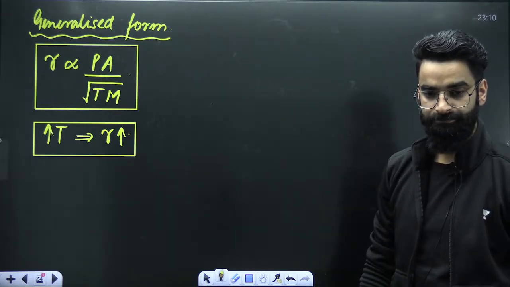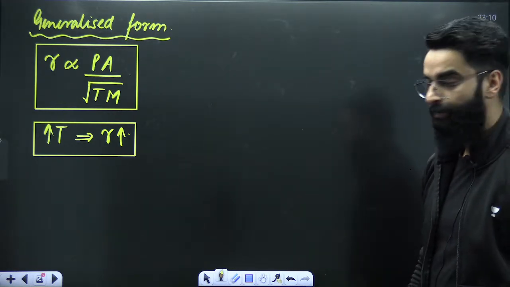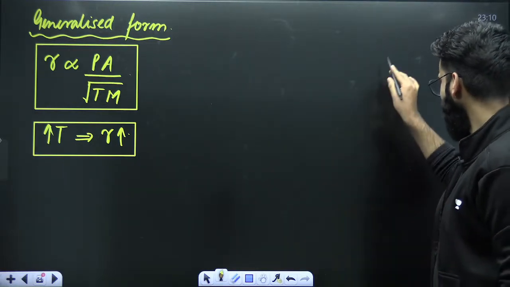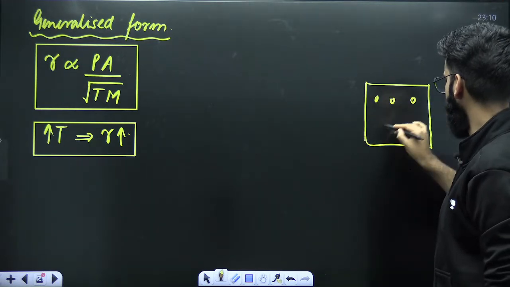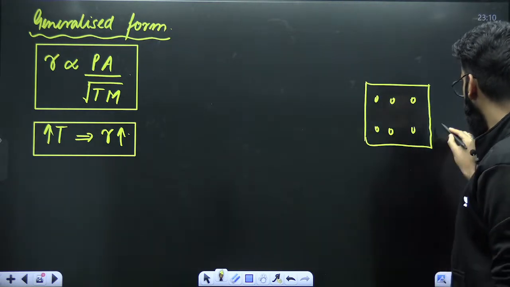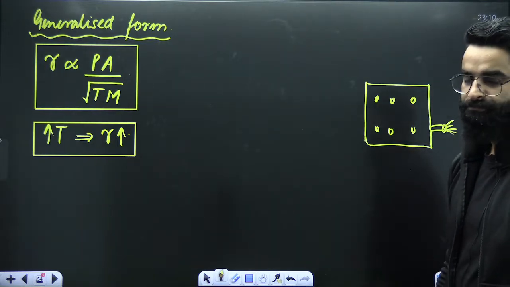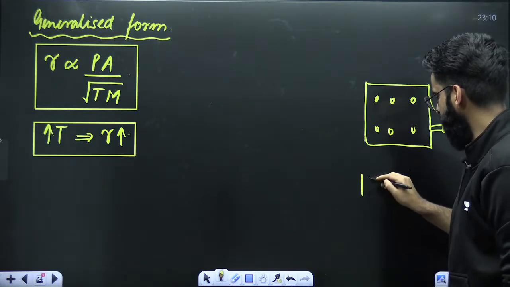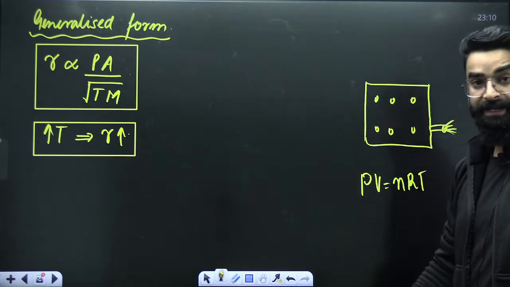Anyone, dear students? So first of all, imagine it like this. Let's say you have got a container in which you have got the ideal gas. Perfect. And this is the hole through which the gas has to come out of the container. Since this is the ideal gas, it has to follow the ideal gas equation, PV is equal to nRT.